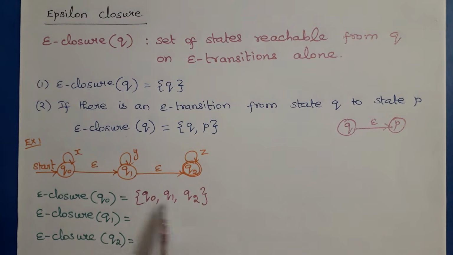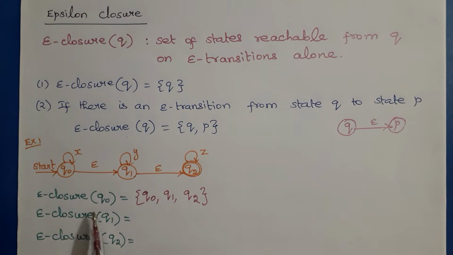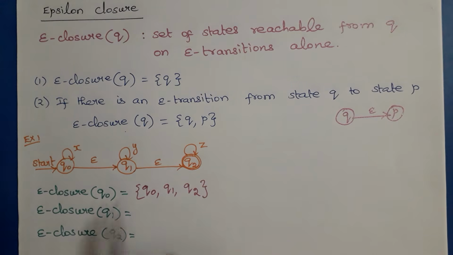So these are the set of states reachable from state Q0. So epsilon closure of Q0 should be written by following all epsilon transitions. Similarly, we can find it for the other states also.